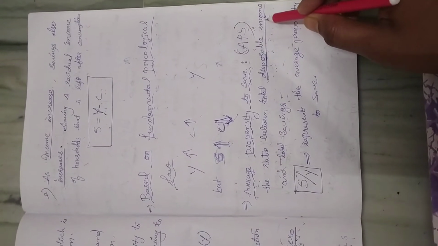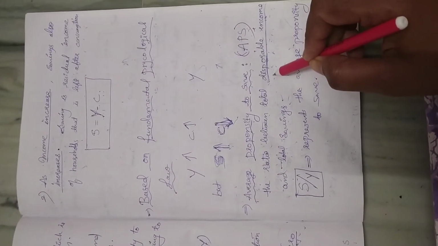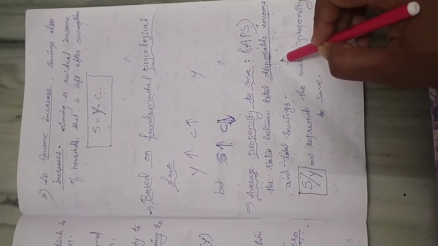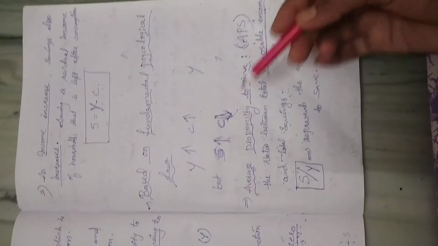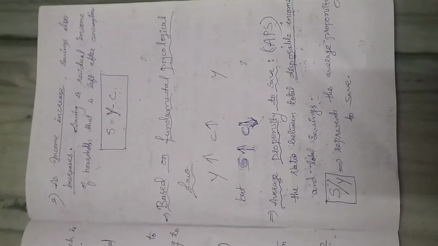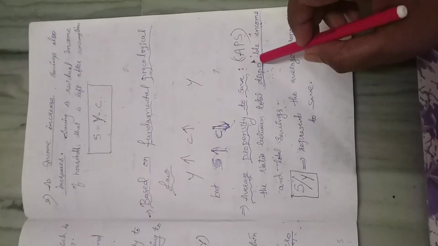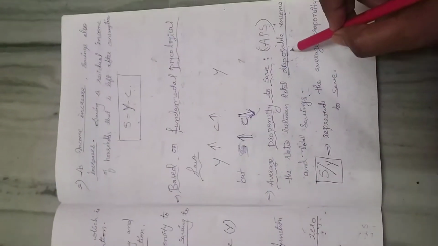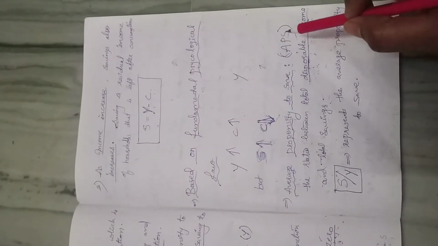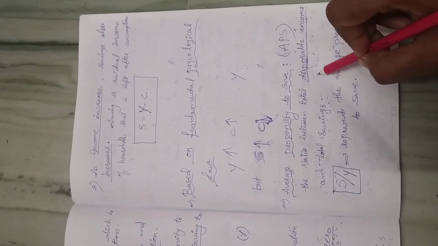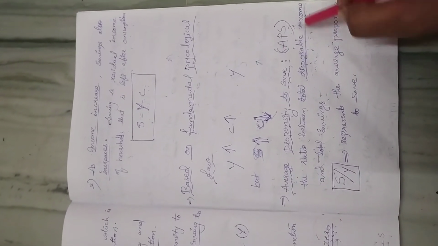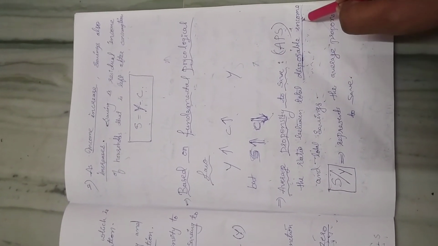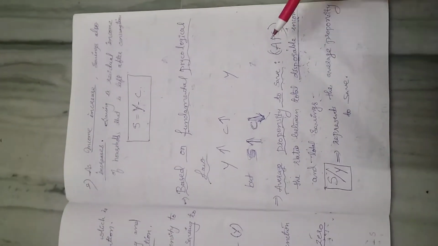Disposable income means the income that you can spend after paying taxes to the government. If you hide your source and amount of income, that will be considered black money. So when you pay tax on your income, what remains is called disposable income, which you can spend.